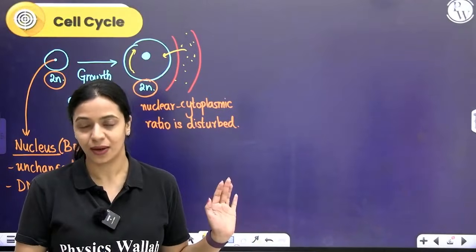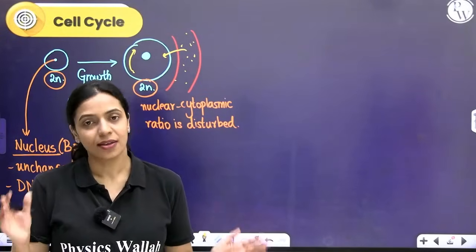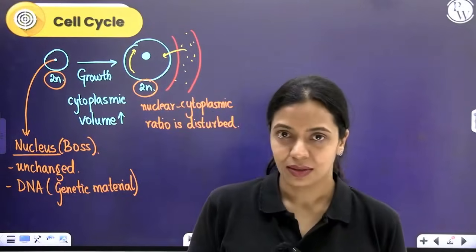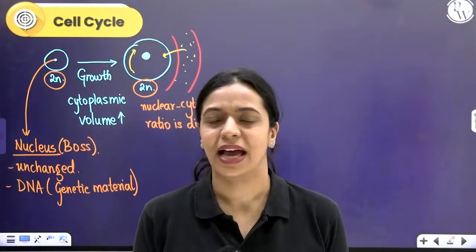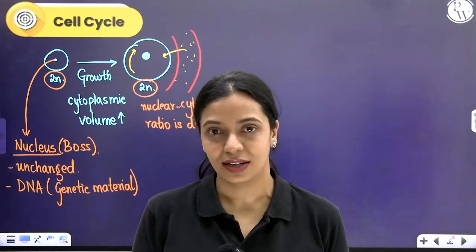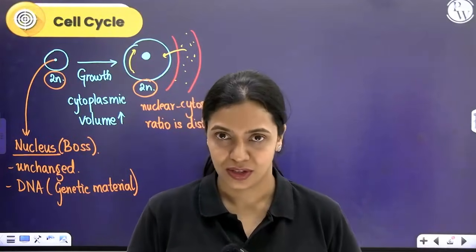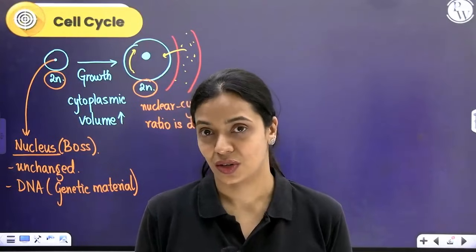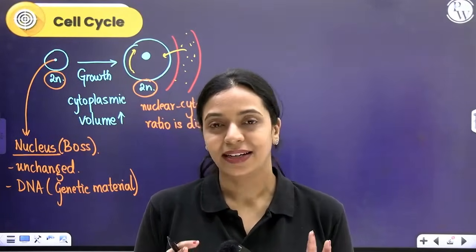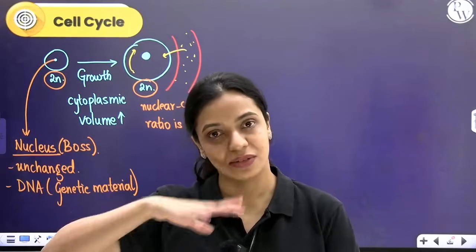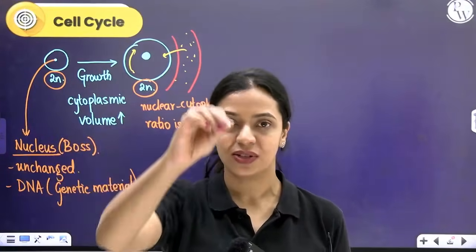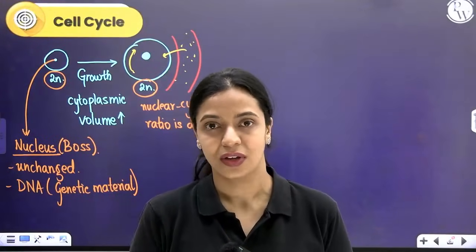Therefore, when the nuclear cytoplasmic ratio gets disturbed, the cell decides, I can't manage all of this right now. It's becoming difficult for me, so let me divide. It's like there was one teacher who could comfortably handle a class of 50 students, then suddenly you gave them like 1,000 students. It's becoming difficult to manage. How can you better manage this situation? How do you tackle this situation? Ideally, if a teacher can manage 50 students effectively, bring more teachers, divide the class, split them into groups, and give 50 students to each teacher so that all the students are taken care of.